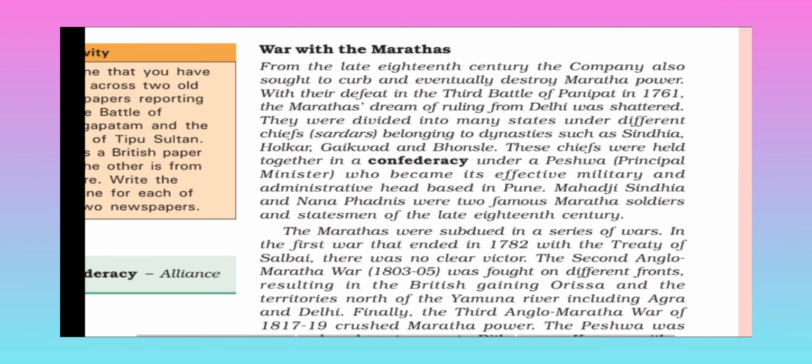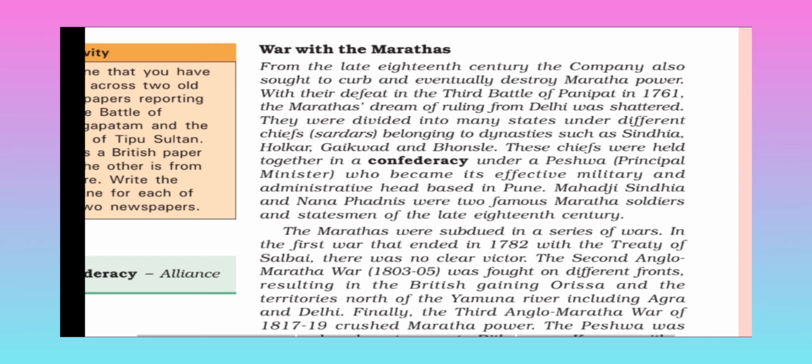War with the Marathas: eventually, when the Mysore war was going on simultaneously in the eastern part of India, they were fighting with the Marathas also. From the late 18th century, the Company also sought to curb and eventually destroy Maratha power. With their defeat in the Third Battle of Panipat in 1761, the Marathas' dream of ruling from Delhi was shattered.